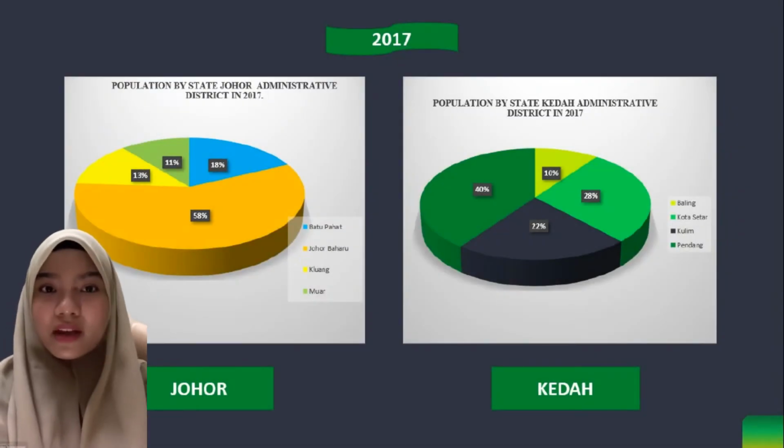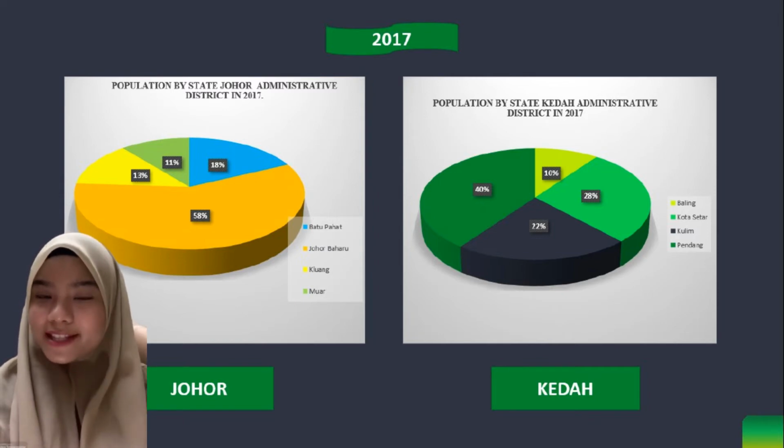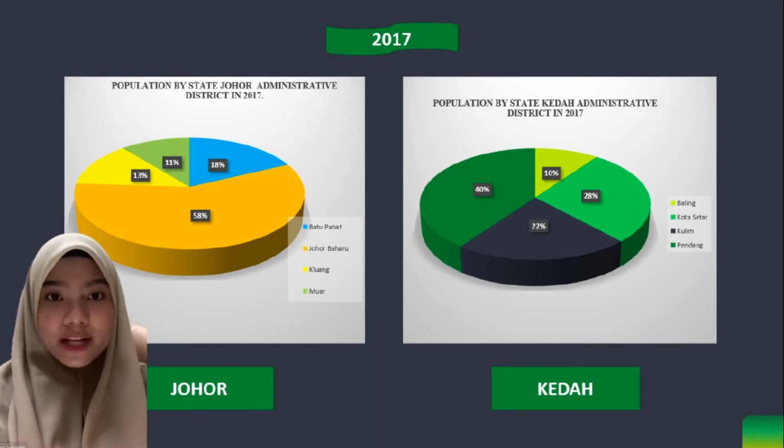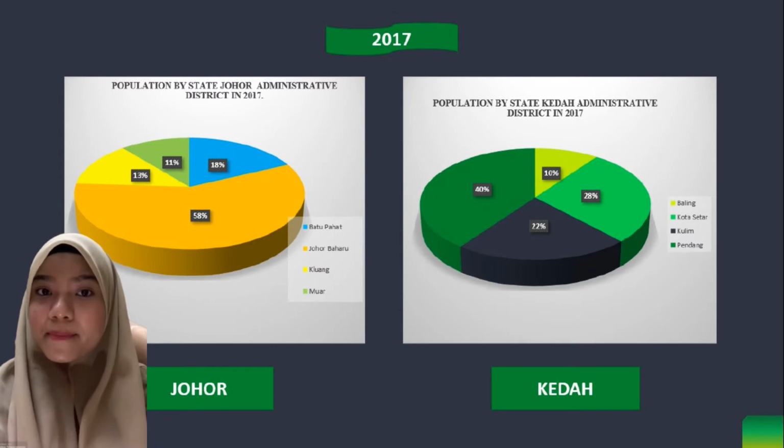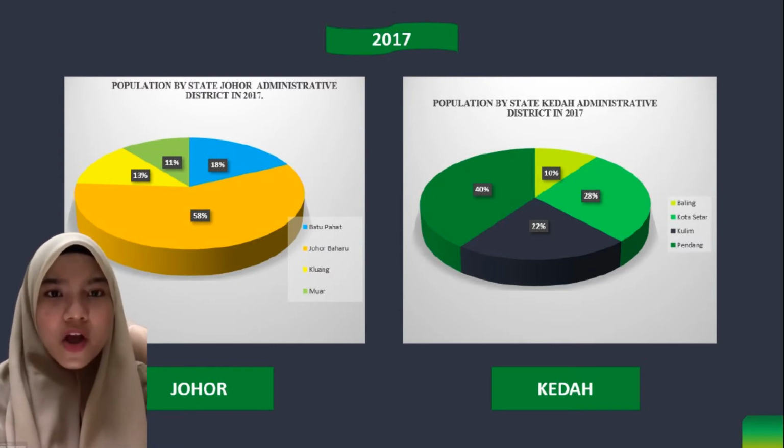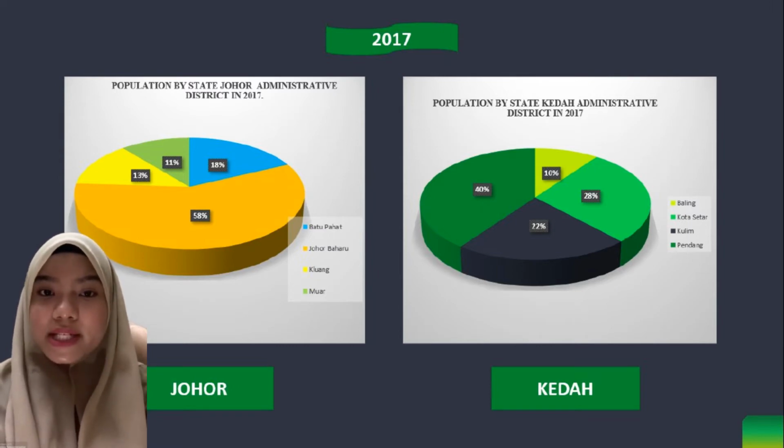After that, we can view a population pie chart per state administrative district in Johor and Kedah for the year 2017. The difference in population value between Johor and Kedah in 2017 may be seen in the pie chart above. The highest population in Johor is 58% in the district of Johor Bahru, which is higher than the highest population in Kedah, which is the district of Pendang, 40%.